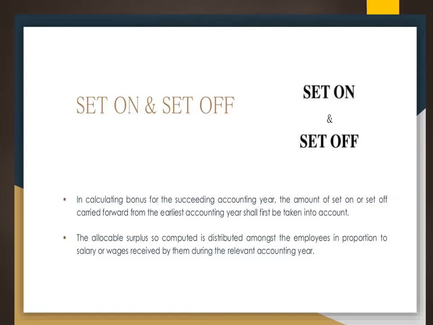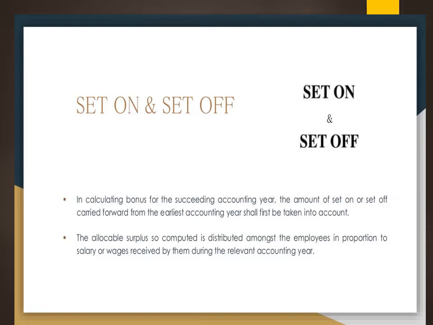So while calculating set on and set off for the succeeding accounting year, the amount of set on or set off can be carried forward from the earliest accounting year. As I told you, whichever year is earliest should be taken first. So year 1 first, year 2 second, like that. The earliest accounting year shall first be taken into account.